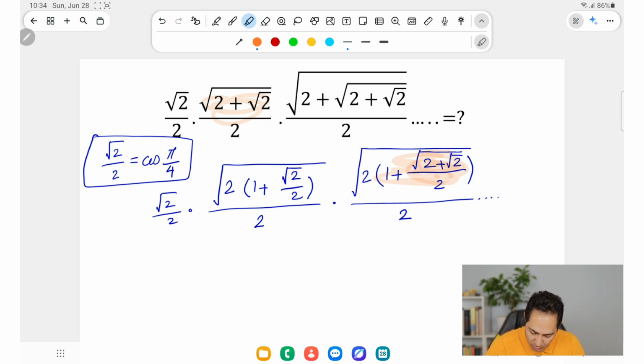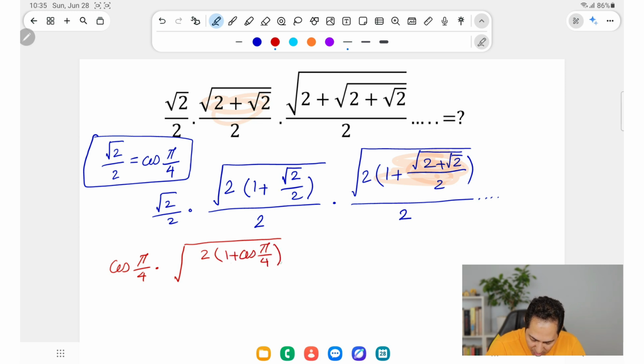Okay, so instead of square root of 2 over 2, I'm going to write, let me change to a pen, and let's continue in red. So I'm going to write cosine of pi over 4 dot square root of 2 times 1 plus cosine of pi over 4 over 4.